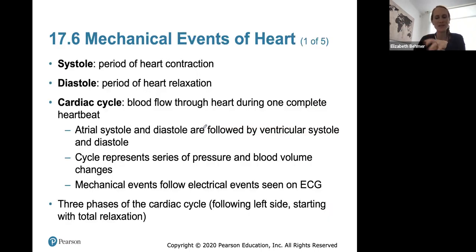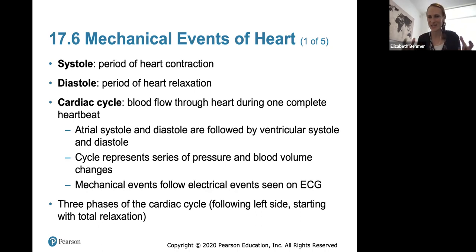Okay, so mechanical events of the heart. Those were the electrical activity of the heart, and now let's look at the mechanical events of the heart. The mechanical events include systole and diastole. Systole is the period of the heart contracting, and diastole is the period of the heart relaxing. Those two words will come up again in the next chapter when we talk about blood pressure.